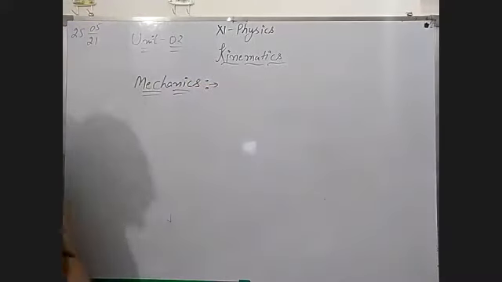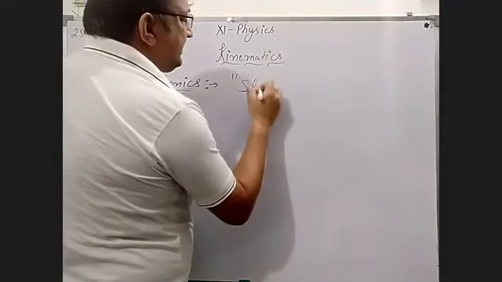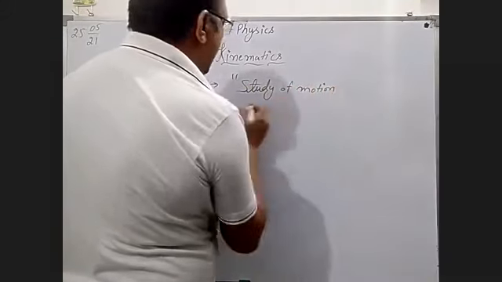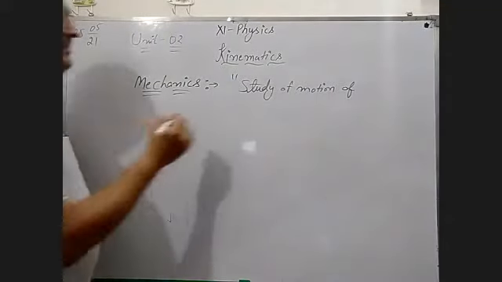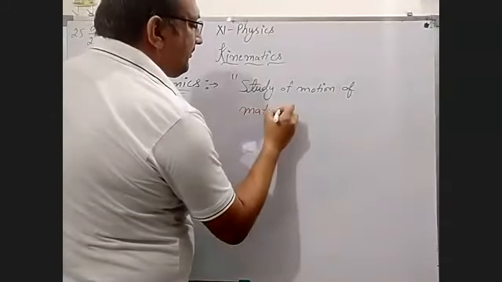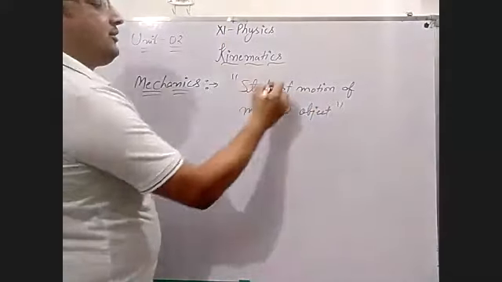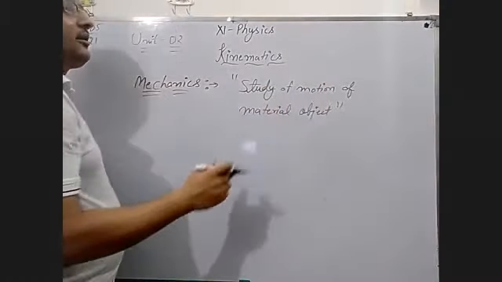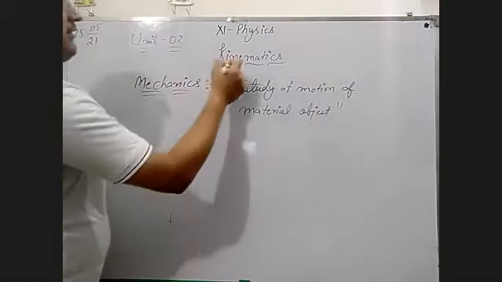What is mechanics? Mechanics is the branch of physics which deals with the study of motion of material objects. Material object means, in this you have to study motion, as well as what type of material the object is. Okay, but what is kinematics?